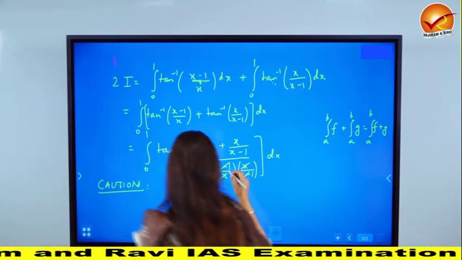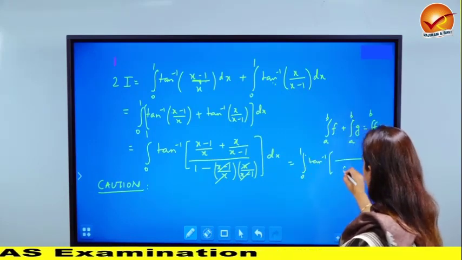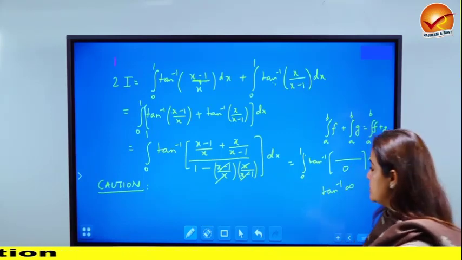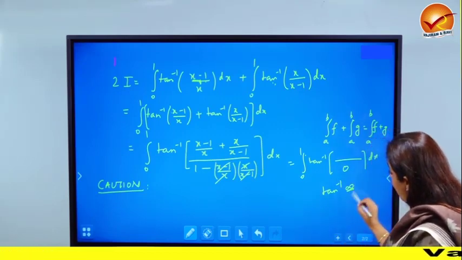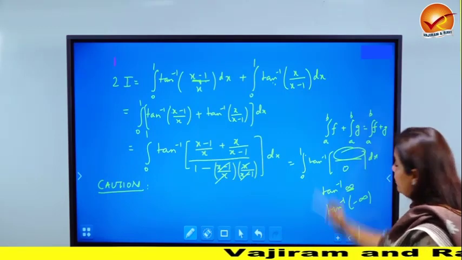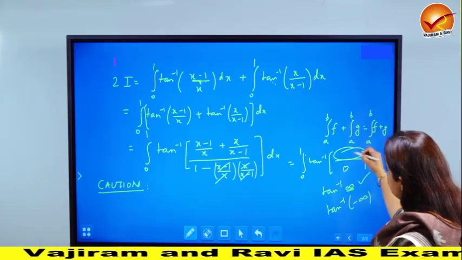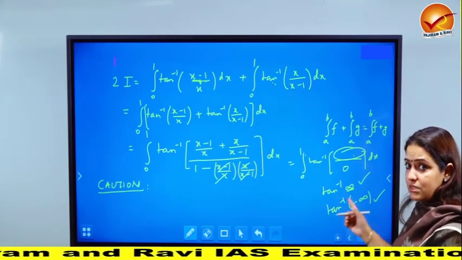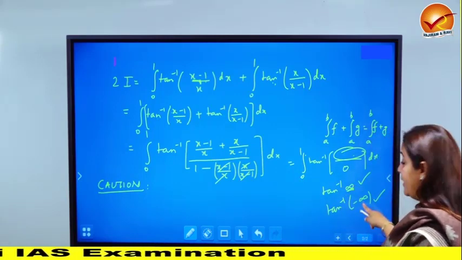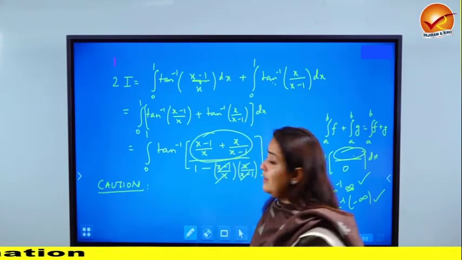So usually what will happen is from here you will get integral 0 to 1 of tan inverse of, numerator is whatever, the denominator is becoming 0. So this is becoming tan inverse of infinity is what the usual answer will be. Now it can be infinity or it can also be minus infinity. What does this depend on? It depends on the sign of the numerator. If the numerator is positive, then it becomes tan inverse infinity. If the numerator is negative, then it becomes this. And the answer in both cases is going to differ by a minus sign. Tan inverse infinity is pi by 2, whereas tan inverse of minus infinity is minus pi by 2. So the word of caution here is figure out the sign of the numerator.